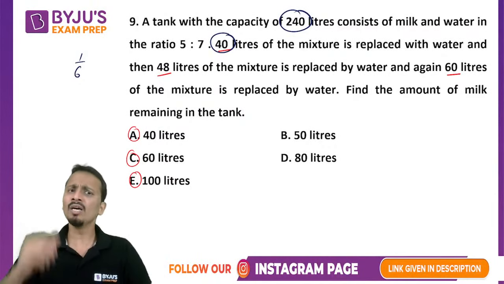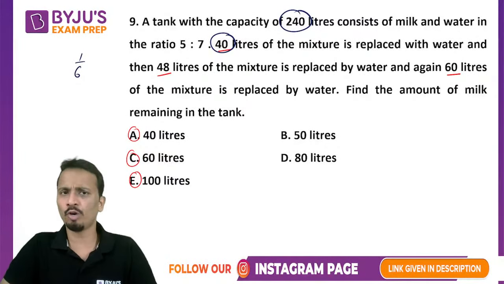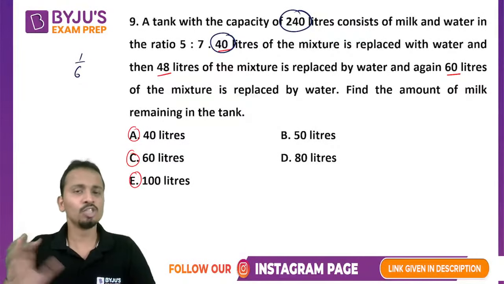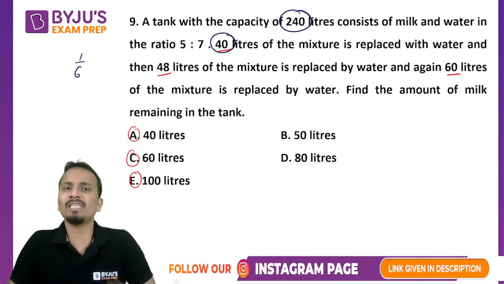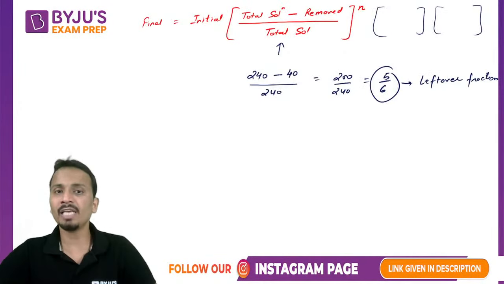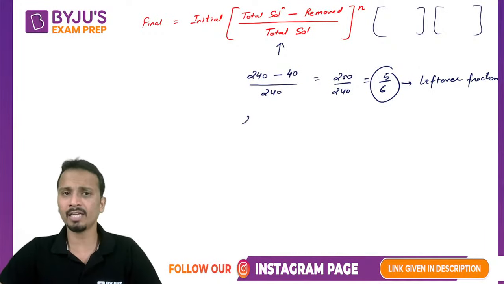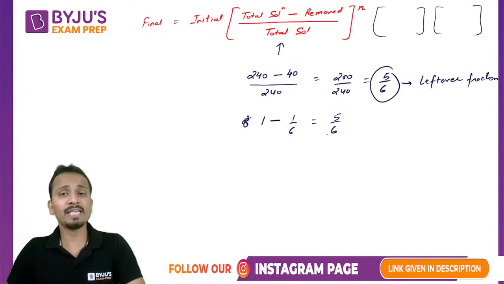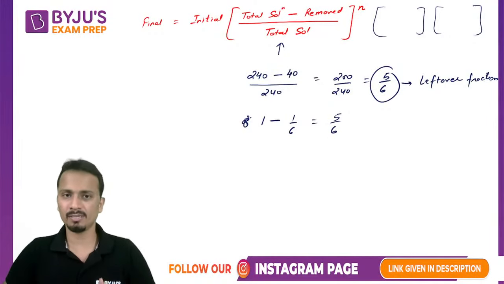No. 40 is what fraction of 240? 40 is 1 by 6 of 240. All right. So if I have removed 1 by 6, how much will be left? 1 minus 1 by 6, that is 5 by 6. The formula is also saying the same thing. If I open this fraction and separate the numerator, 240 upon 240 is 1, and 40 upon 240 is 1 by 6. So 1 minus 1 by 6 is again 5 by 6. All right. So this is what we are doing here.